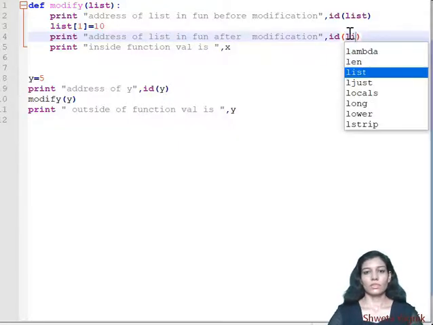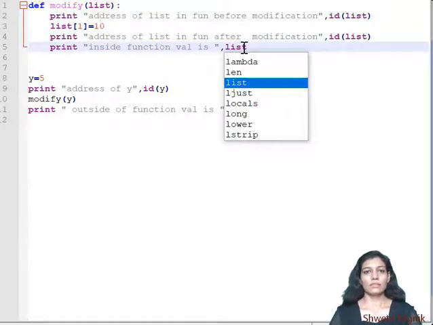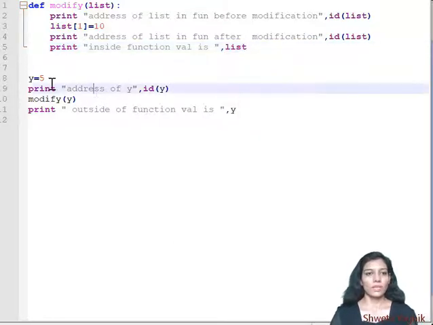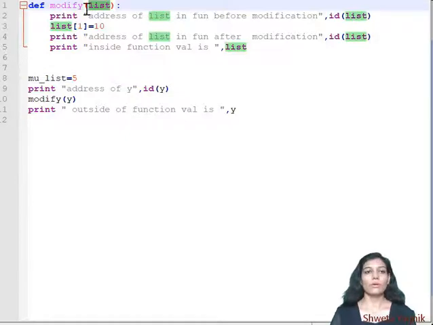So here also list comes, and here instead of just displaying, or you may display the whole list, I am taking my underscore list. Deliberately I am taking a different name, but you may take the same name and experiment with the same things. It has nothing to do with the name of the variable, whatever you pass. You may take the same name as the formal parameter, or you may take another variable name.